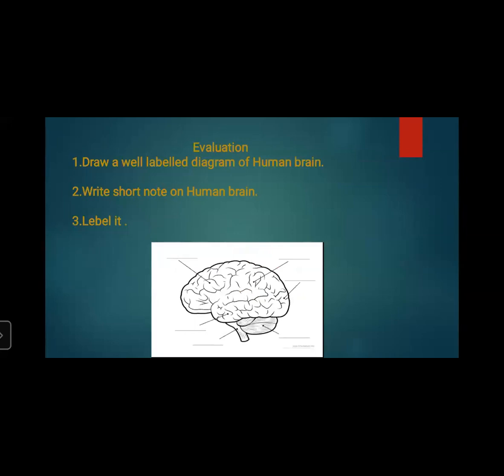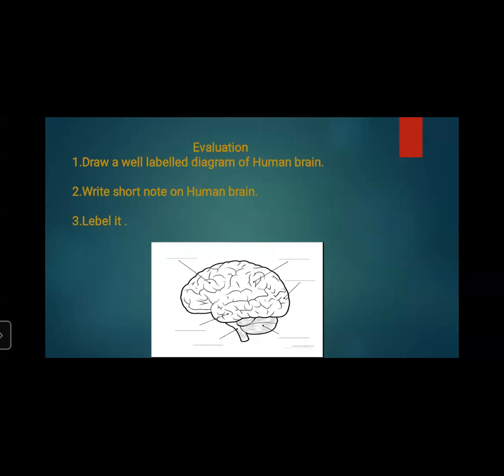And now one question is there for evaluation, meaning the homework. You need to draw a well labeled diagram of the human brain. You need to draw it perfectly, because this part is there in ninth standard also, 10th. If you take the science stream, then in 11th also, 12th also, in graduation also, if you go to the medical stream, over there also. So you need to practice the structure of the brain properly.